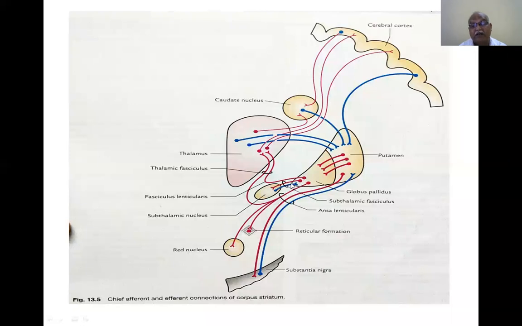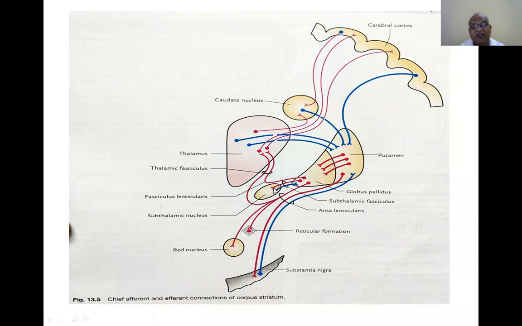They are called the subthalamic fasciculus. From the thalamus, some fibers go to the globus pallidus, also by circling around the subthalamus. These are called the thalamic fasciculus. What are the fasciculi? Fibers arising from the thalamus going to the globus pallidus are called the thalamic fasciculus. Fibers arising from the subthalamus going to the globus pallidus are called the subthalamic fasciculus.